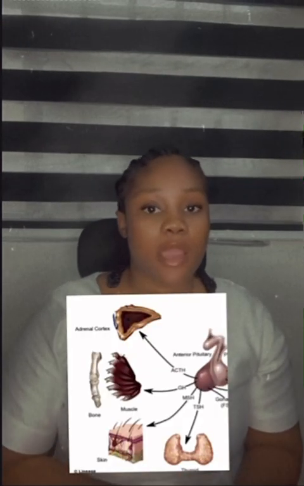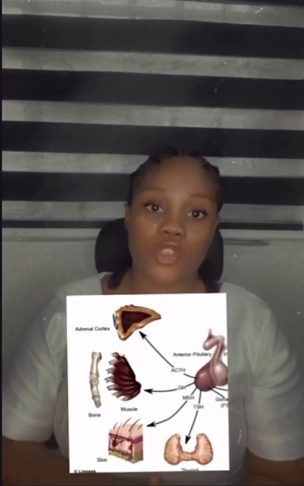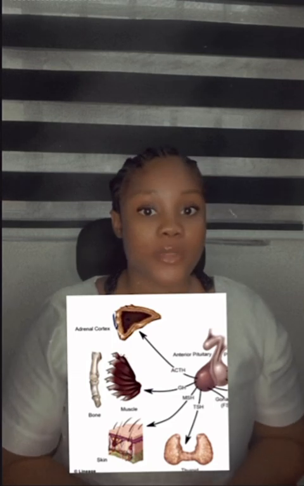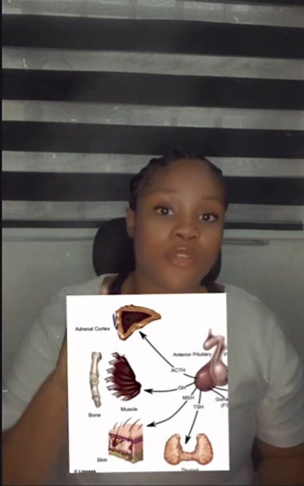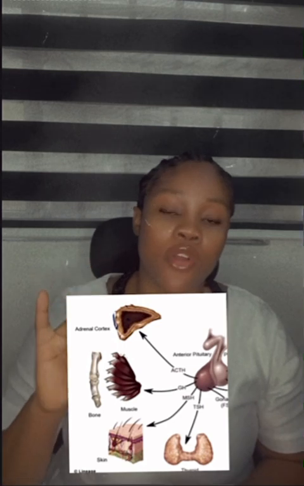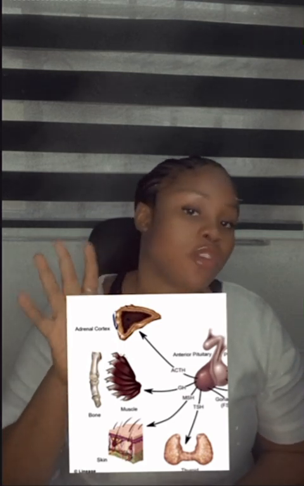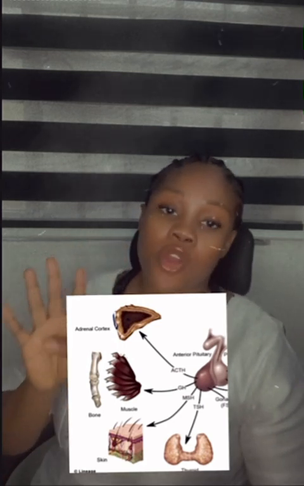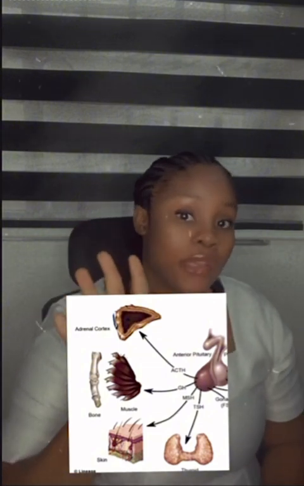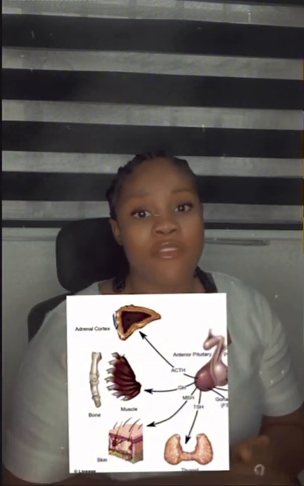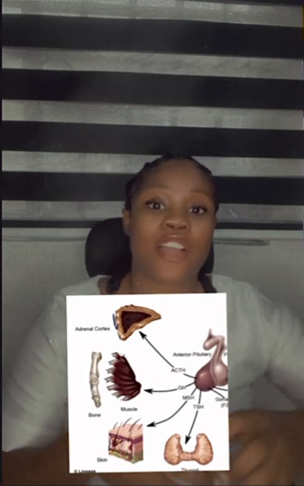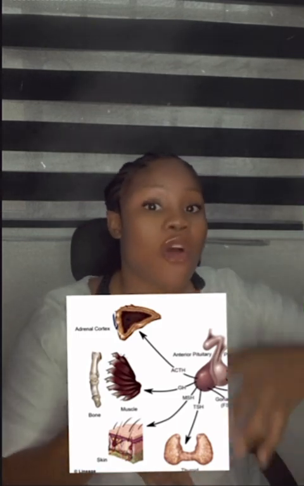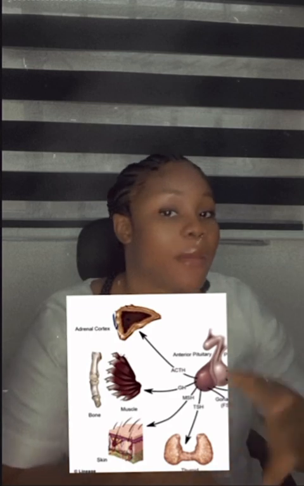So, moving forward, let's talk about the hormones secreted by the anterior pituitary gland. The anterior pituitary gland secretes 6 hormones. So, we're going to list that together. We have the growth hormone, the luteinizing hormone, the prolactin, the follicle stimulating hormone, the thyroid stimulating hormone, and the adrenocorticotrophic hormone. And these hormones regulate the actions of other glands to release hormones. That's why we say it is the master gland.